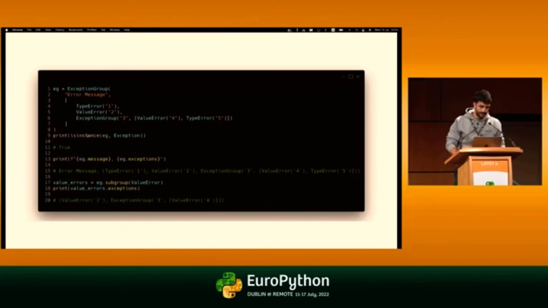That is because exception groups themselves are an exception. They're an instance of exception, which means you can do anything that you can do with a regular exception with them. You can raise them, you can get their message, you can print their trace stack, and you have some additional things too. You can see the list of exceptions. It returns the tuple of exceptions. And it has some additional methods. For example, this subgroup method will return to you all of the different value errors that were in the exception group or in nested exception groups as well.